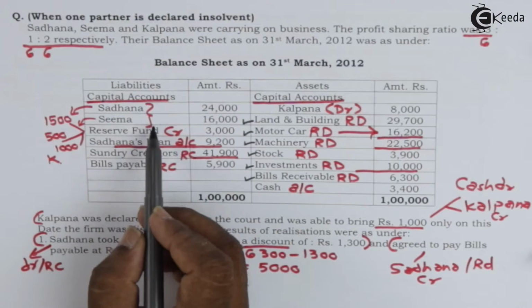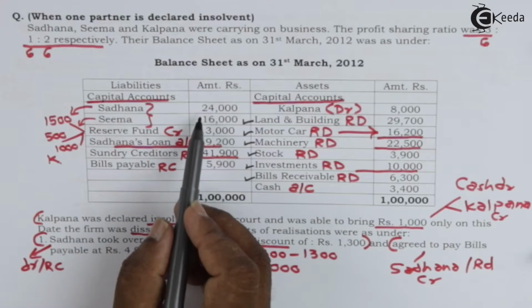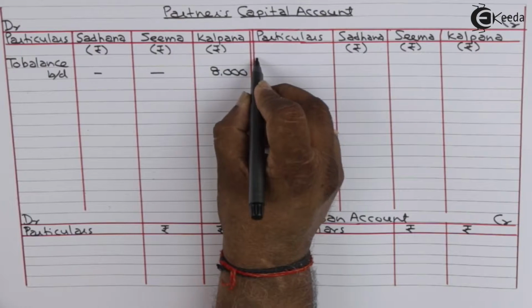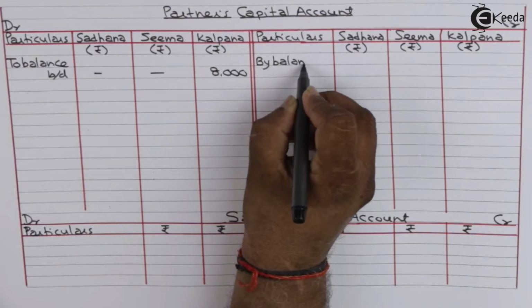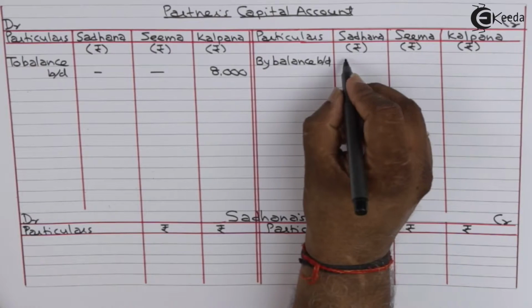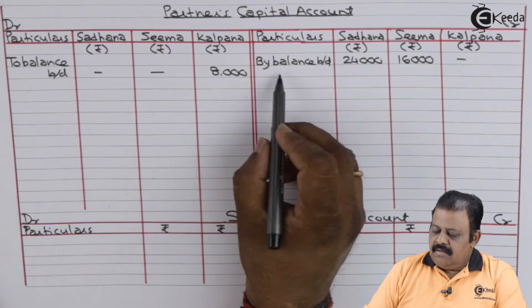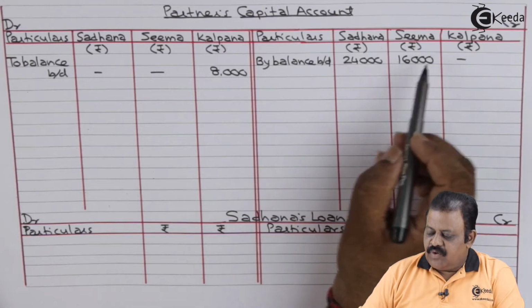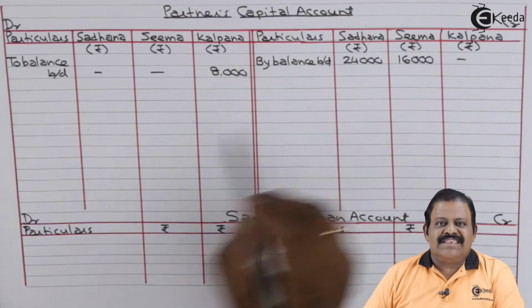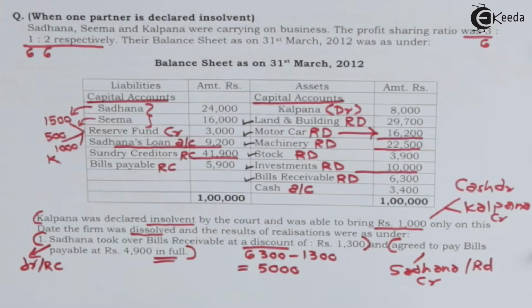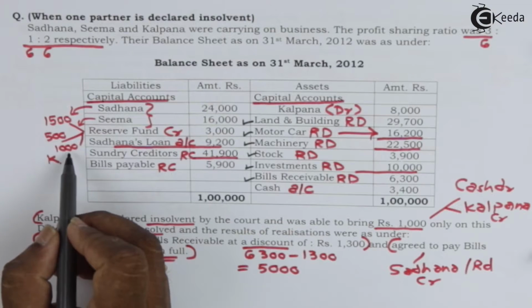Sadhana's capital, Seema's capital having credit balance, it will be transferred to their capital account on credit side. By balance brought down, Sadhana 24,000, Seema 16,000. Reserve fund 3,000. This will be distributed among partners' capital in their profit sharing ratio. That is 1,500, 500 and 1,000.